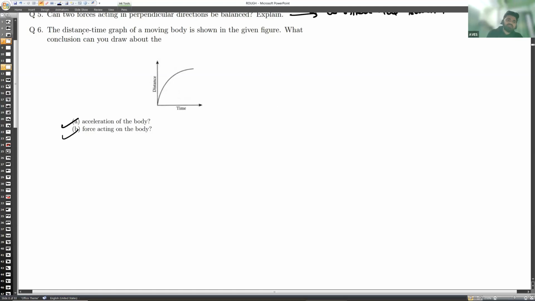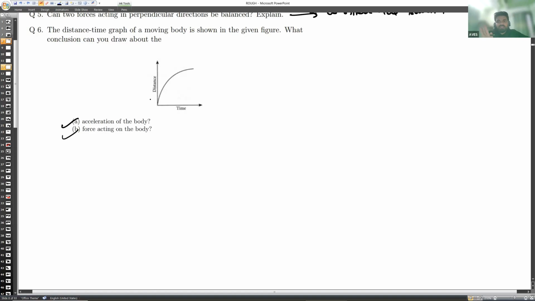Here you will see that firstly its distance is increasing with time, and then it stops. So it is stopping now. It means that time is increasing, but the distance is not increasing. It is 100 meter here, so it will remain 100 meter. Time keeps on moving, but it will remain 100. So here you see that it is retarding. It means it is stopping. It is applying the brake.